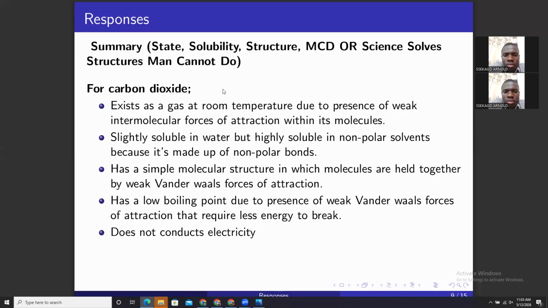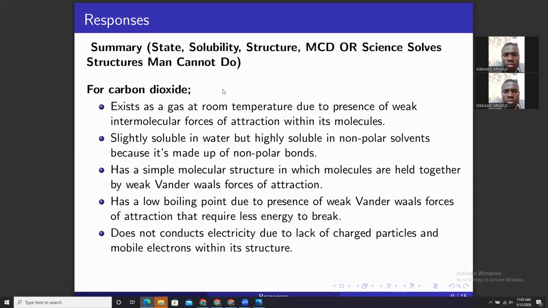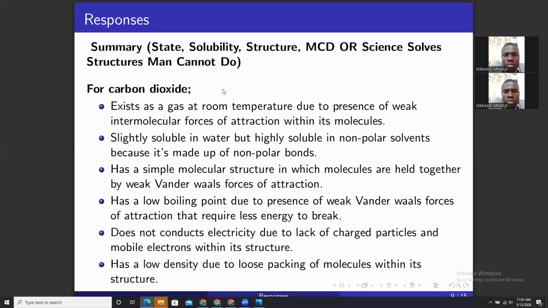However, there are others. It does not conduct electricity because it does not have charged particles, and has a low density. All these points were given for methane. You see how things are easy. You people just decide to fail. I also don't know why you keep on failing.